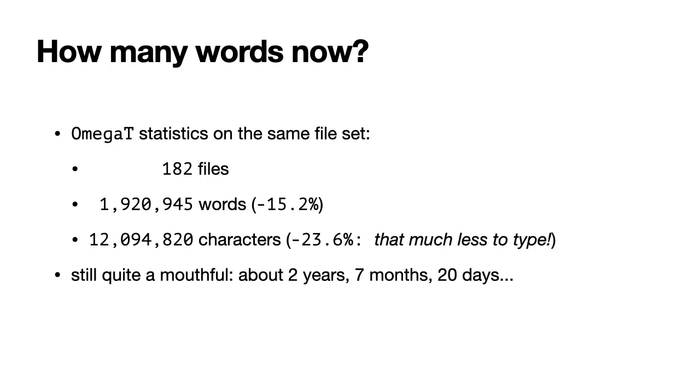Now, when we put that file set into OmegaT, we considerably reduce the words total. We have now 50% fewer words and 23% fewer characters to type. But that's still a lot of work. So let's talk about OmegaT now and see where it can help.